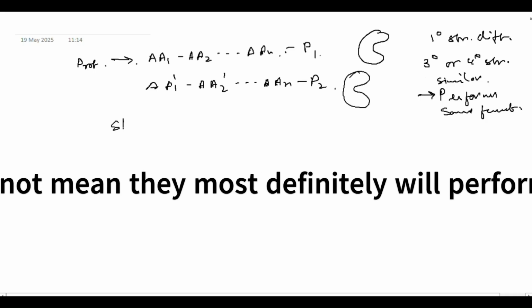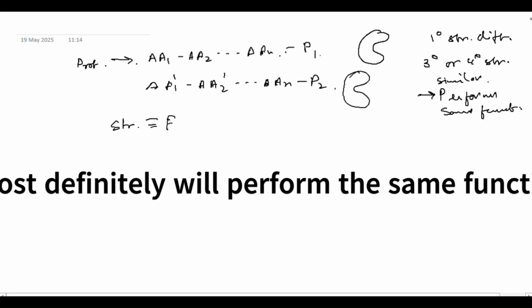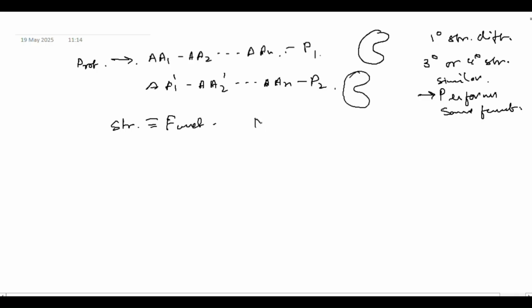So, structure is equivalent to function. One example would be myoglobin and hemoglobin. Their primary structures are different. They are made up of different amino acid chains, okay?